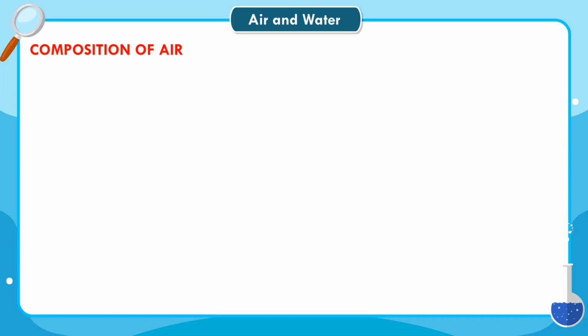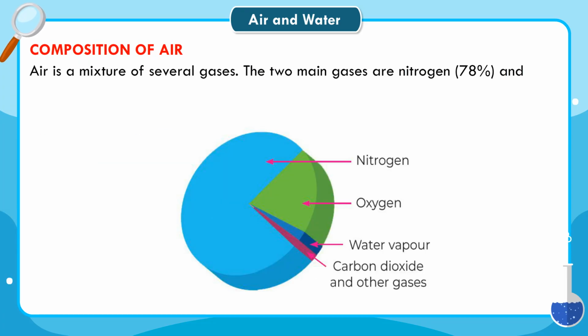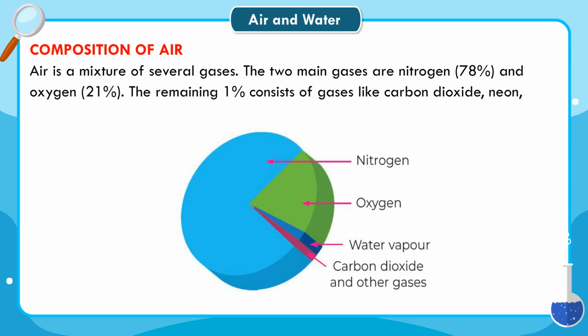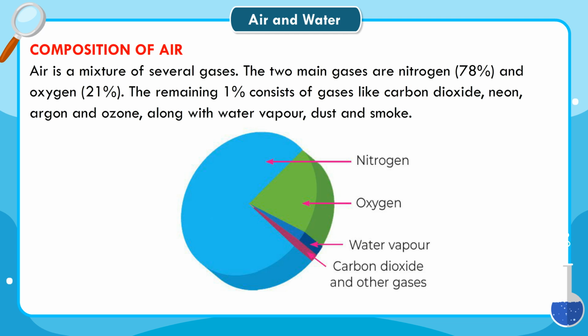Composition of air. Air is a mixture of several gases. The two main gases are nitrogen 78% and oxygen 21%. The remaining 1% consists of gases like carbon dioxide, neon, argon and ozone, along with water vapor, dust and smoke.